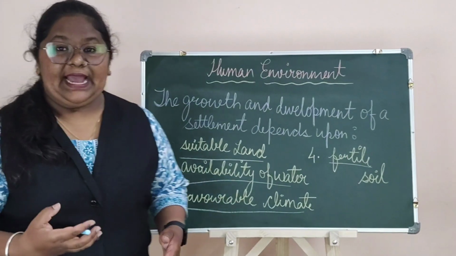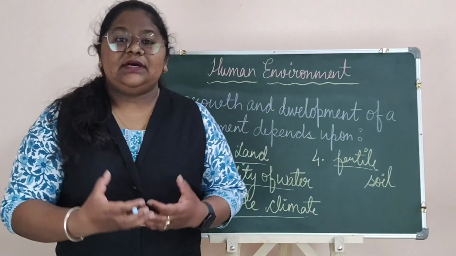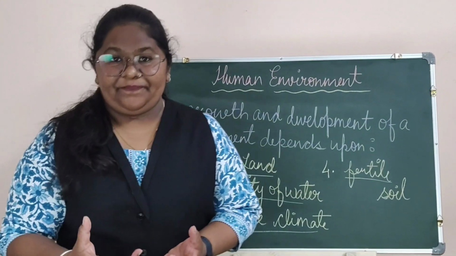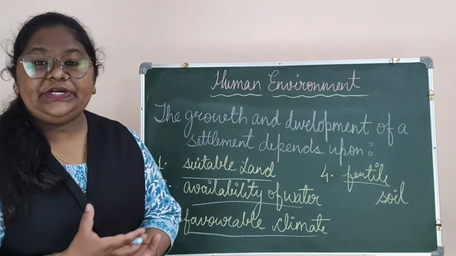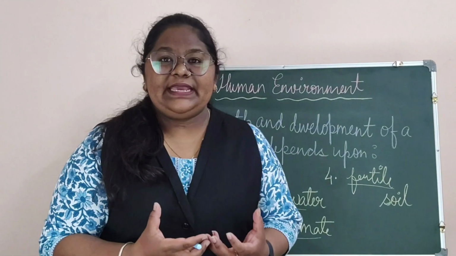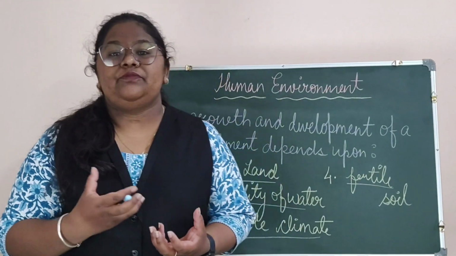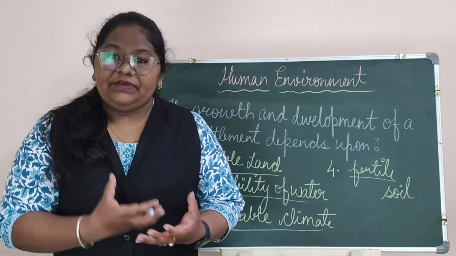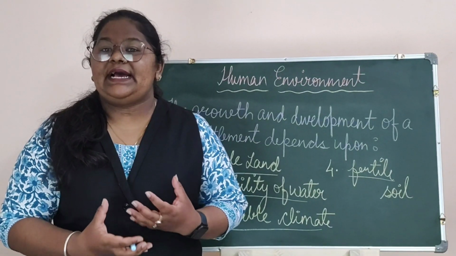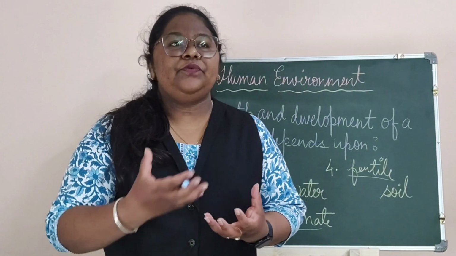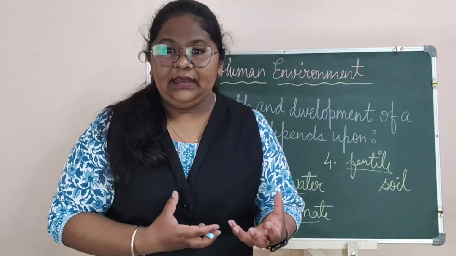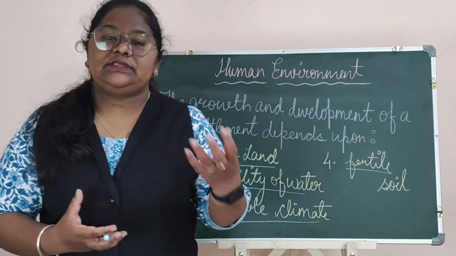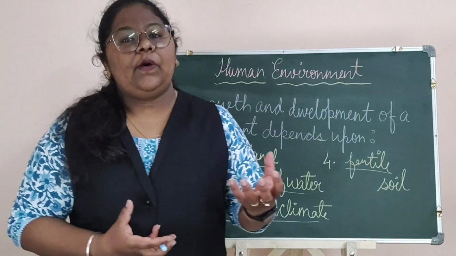So suitable land is the land which is much more suitable for a settlement. And the second one was availability of water. We are living in a world where water is very much important for our daily purposes, and availability of water is taken as a major factor. If we are living in a very dry area, the water might not be available, so that is why the second factor is availability of water.